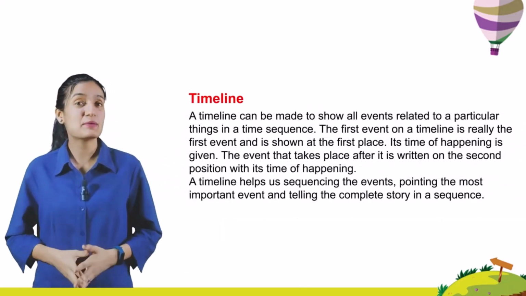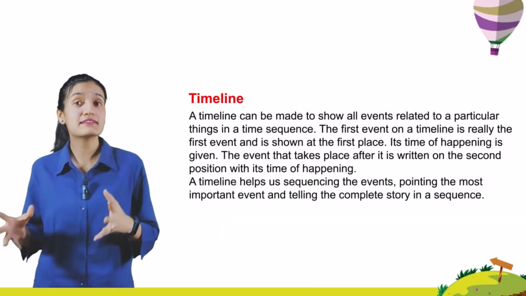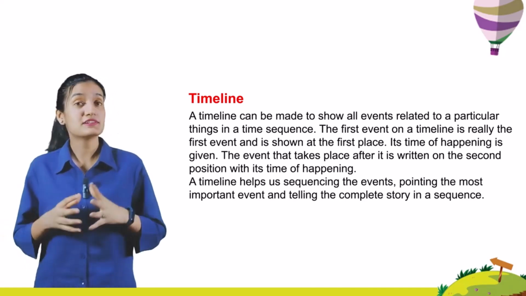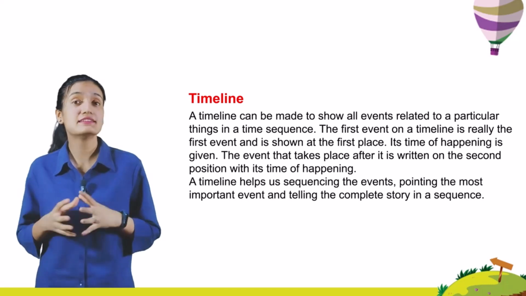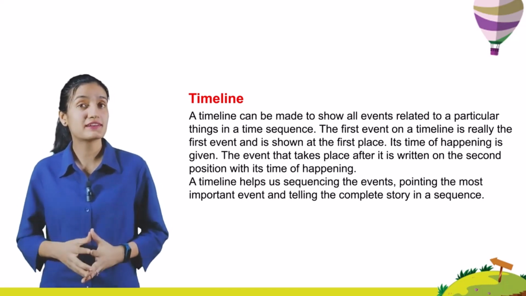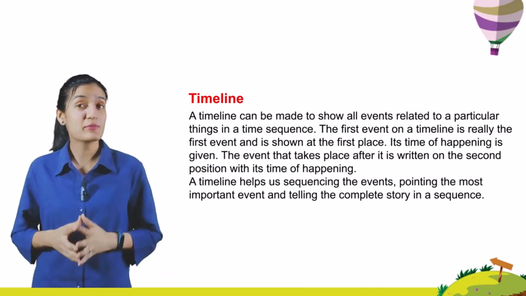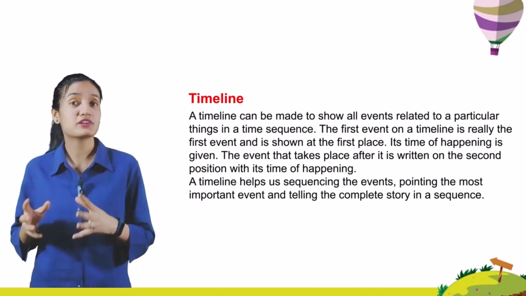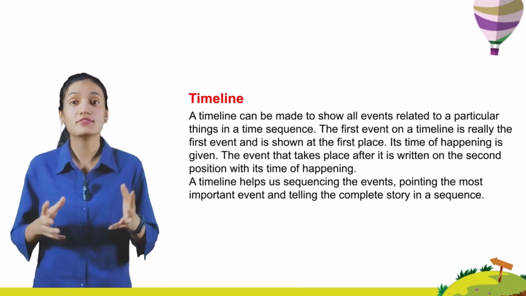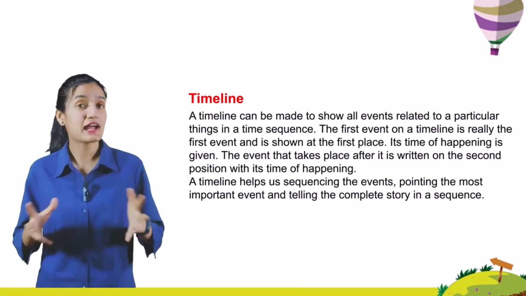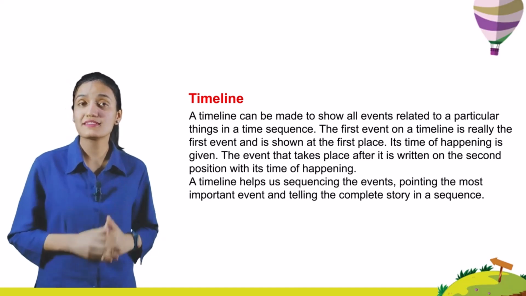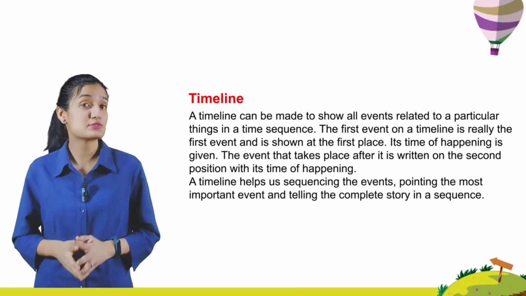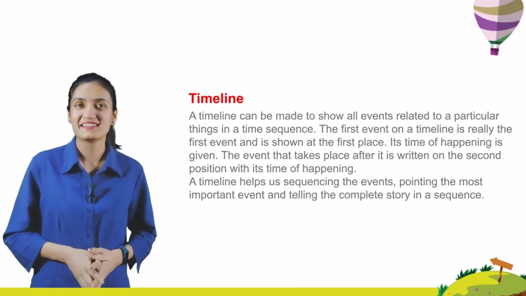Timeline. A timeline can be made to show all events related to a particular thing in a time sequence. The first event on a timeline is really the first event and is shown at the first place. Its time of happening is given. The event that takes place after it is written in the second position with its time of happening. A timeline helps us in sequencing the events, pointing out the most important event and telling the complete story in a sequence.